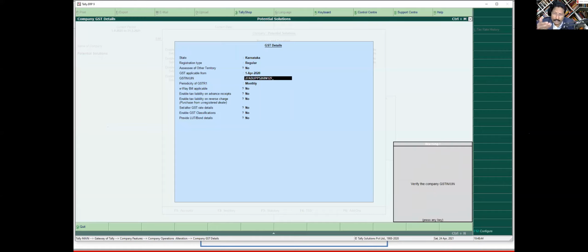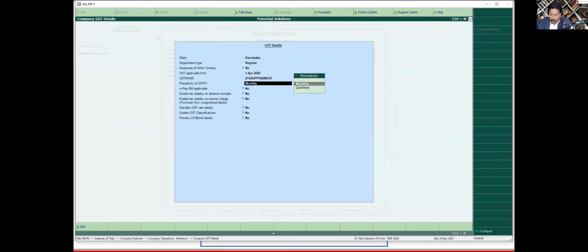But we know initially we were struggling, right? We didn't know whether it is O or 0, whether it is 1 or I. We used to have so much issue. Now slowly, we have got used to it, right? We have been seeing it so many times that we are clear. Now we are able to distinguish between 1 and I, 0 and O, all those things. So now I just go back here, and then I correct it. Okay. Now after correcting, I am entering. So there is no warning, nothing.